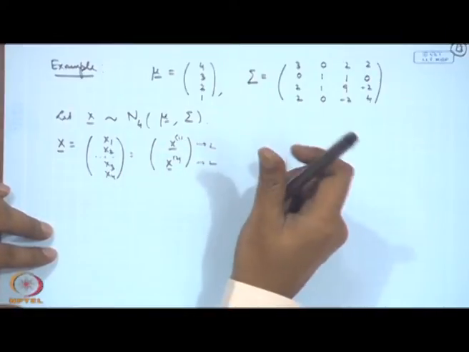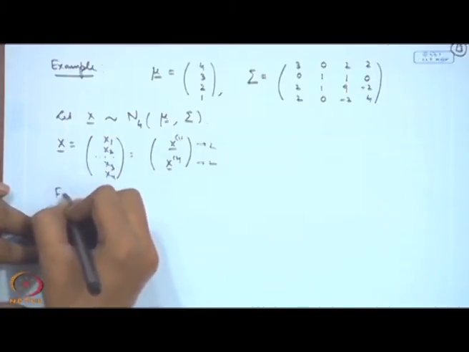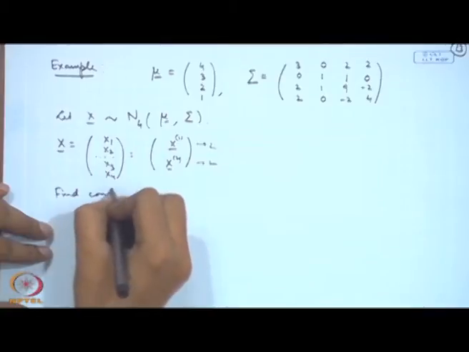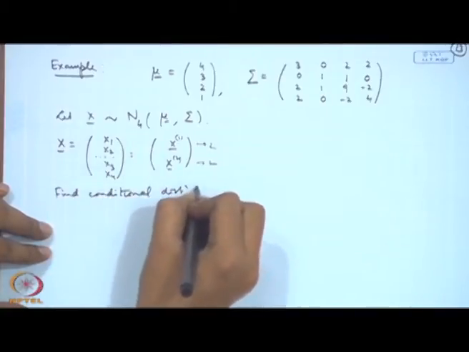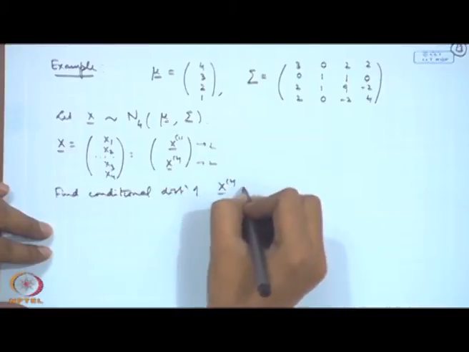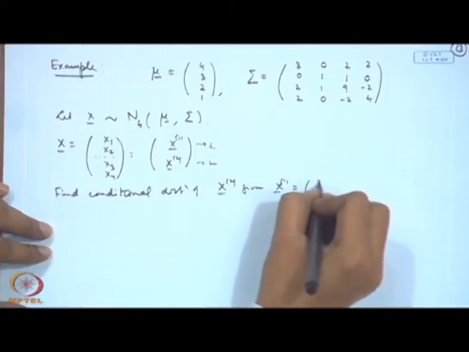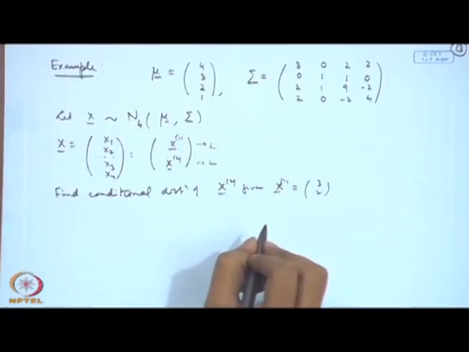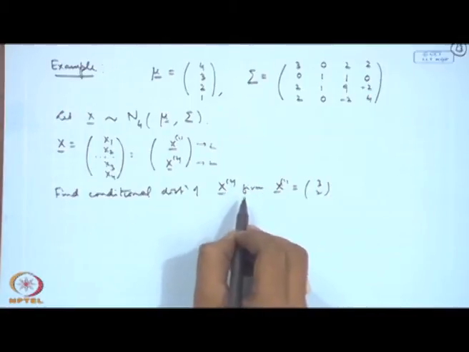Let us define the conditional distribution of x 2 given x 1 is equal to 3 2. Now, we have discussed the conditional distribution of one component given the second component.